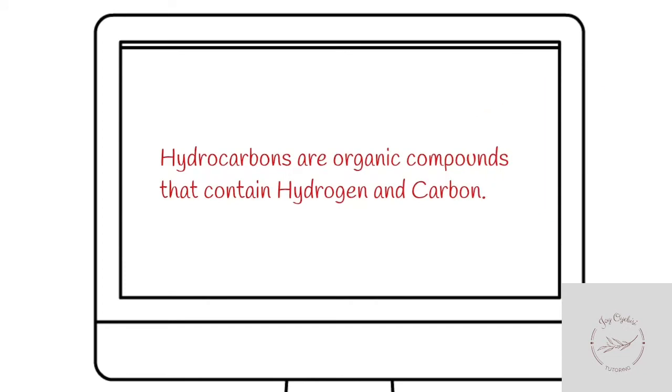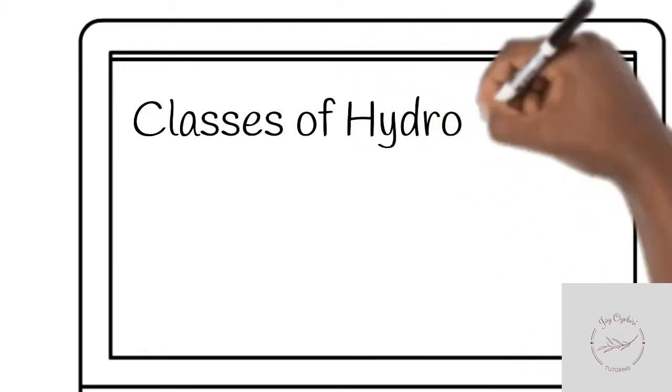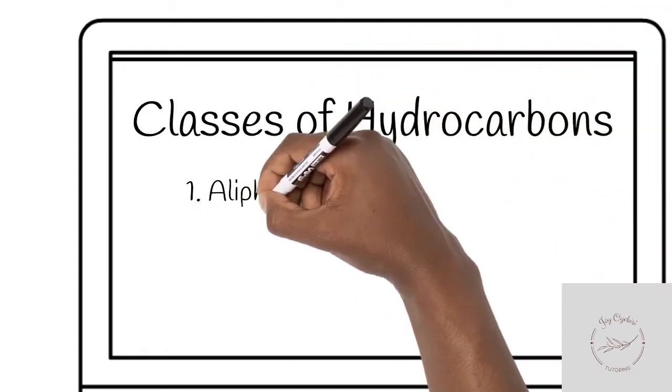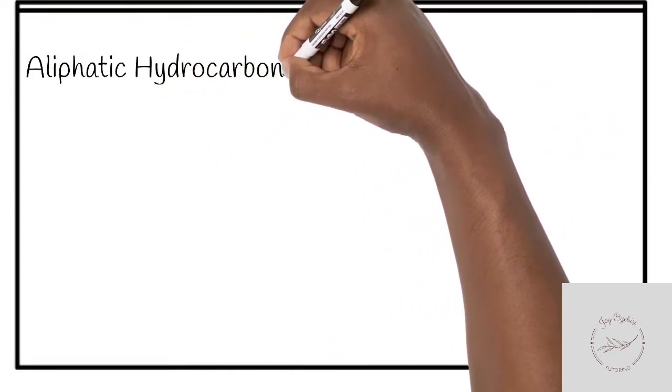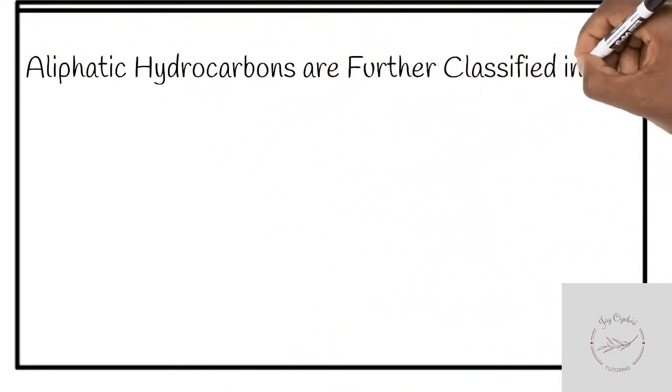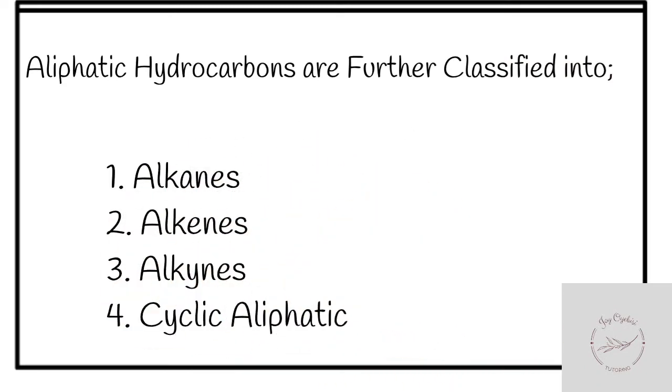Classes of hydrocarbon. Hydrocarbons are classified into 1. The aliphatic hydrocarbons, 2. The aromatic hydrocarbons. Aliphatic hydrocarbons are further classified into the alkanes, the alkenes, the alkynes, and cyclic aliphatics.